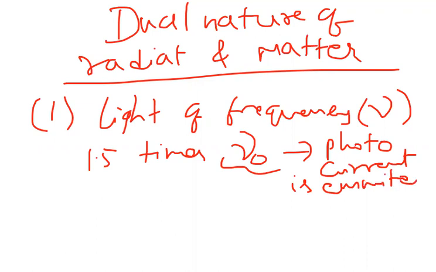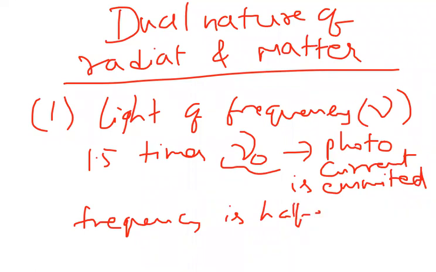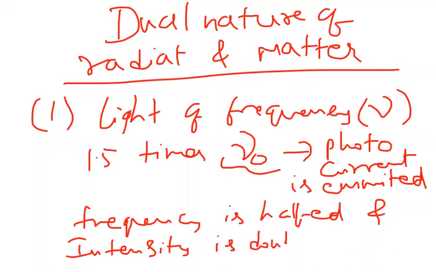This is the first condition they have given, and they are telling that if frequency is halved and intensity is doubled, so now what will happen to the photocurrent?